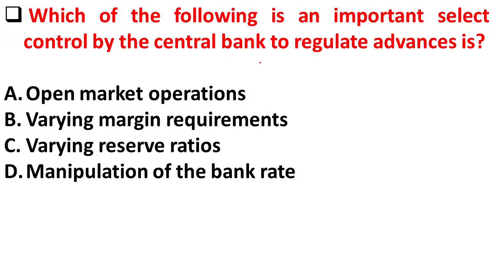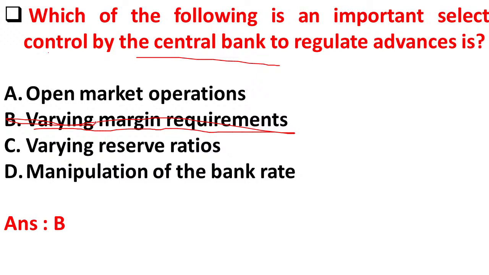The next question is, which of the following is an important selective control by the central bank to regulate advances? Option A, open market operations. Option B, varying margin requirements. Option C, varying reserve ratios. Option D, manipulation of the bank rate. So here the right answer is option B, varying margin requirements.